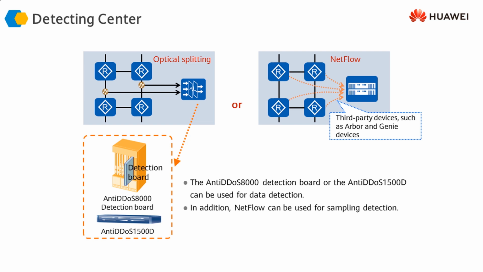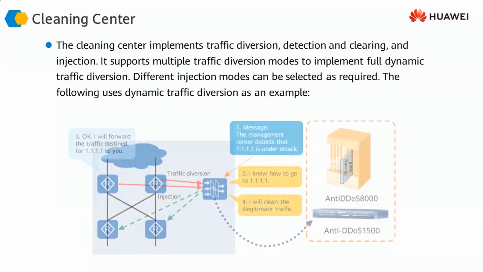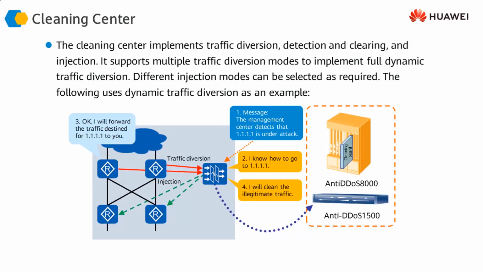So NetFlow can also be used instead of the detection center. The detection center's detection is called per-packet detection, and NetFlow detection is called flow-based detection.